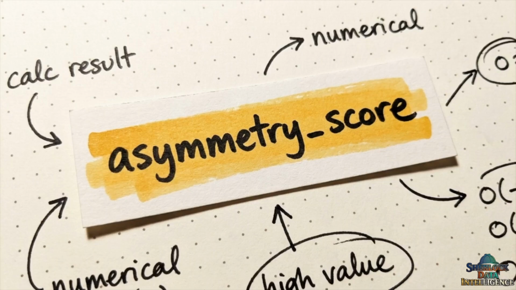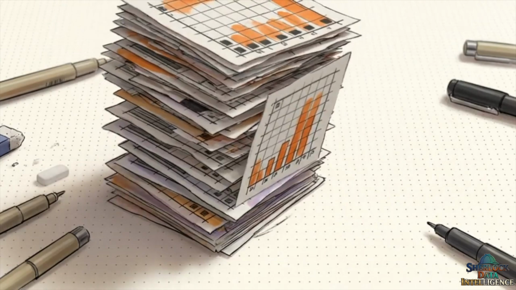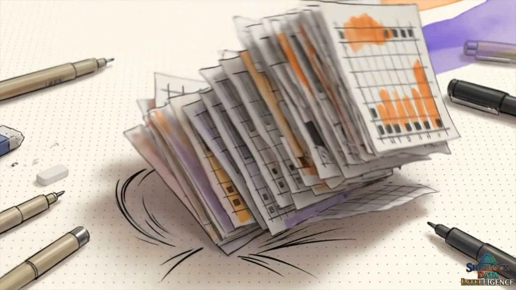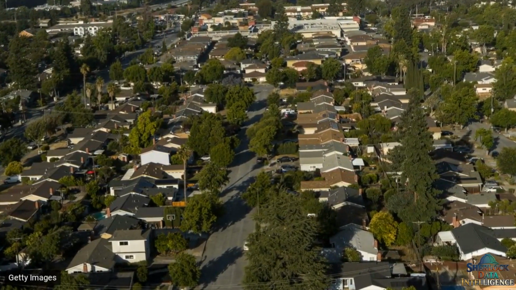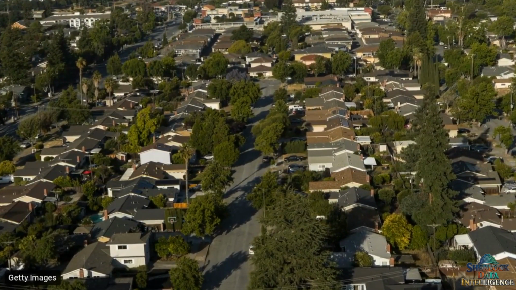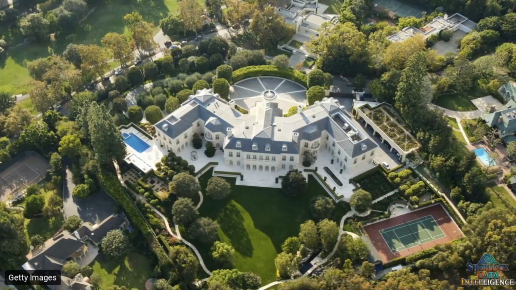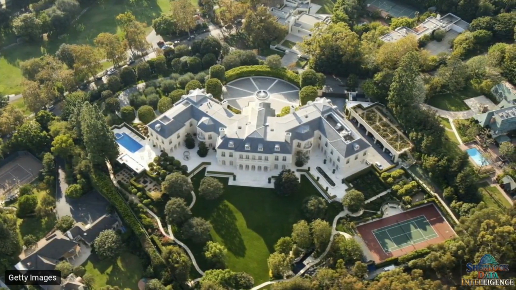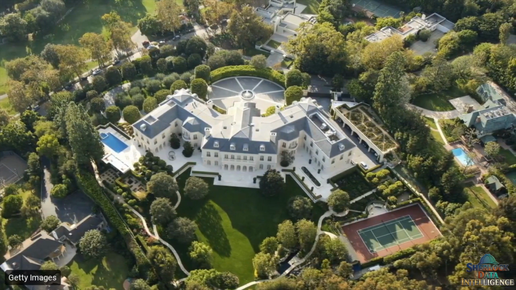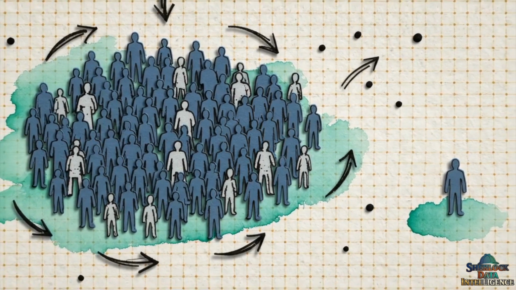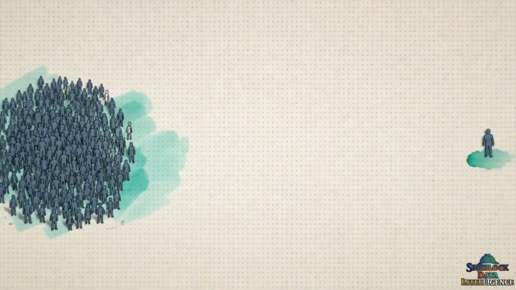We can measure exactly how severe this asymmetry is by typing df.skew, which returns a specific number telling us how far the data leans away from perfect balance. That massive cluster on the left side of our chart translates directly into dense, tightly packed rows of identical suburban homes. Meanwhile, that thin, invisible line trailing off to the right translates to massive, sprawling luxury estates occupying huge private plots. A right-skewed shape proves mathematically that the typical experience is densely clustered, while extreme wealth stretches reality outward for a tiny few.